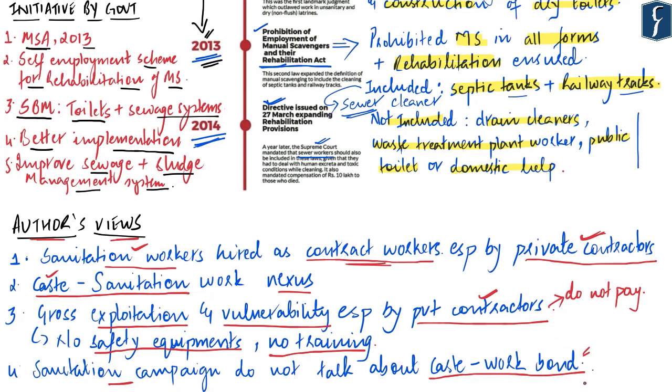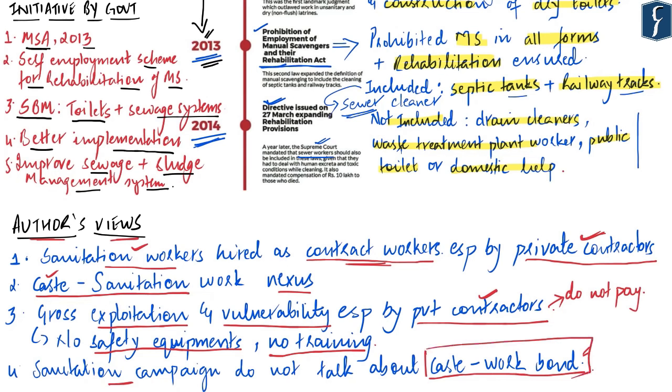So, therefore, the author says, whenever a situation or an incident like this is reported in the news, where a sanitation worker has died due to asphyxiation, the entire narrative and the news revolves around the background of the story, and none of the media houses, or anyone for that matter, wants to address the issue of the caste